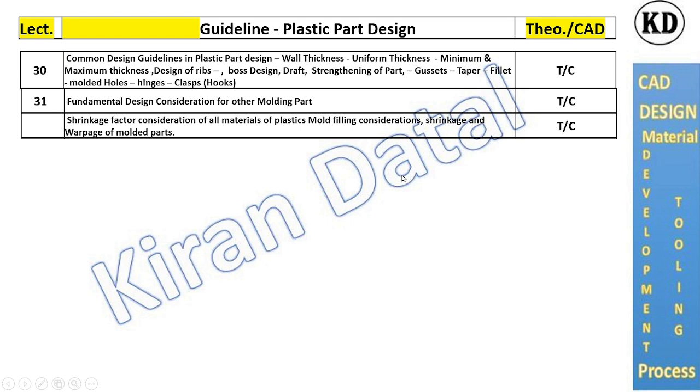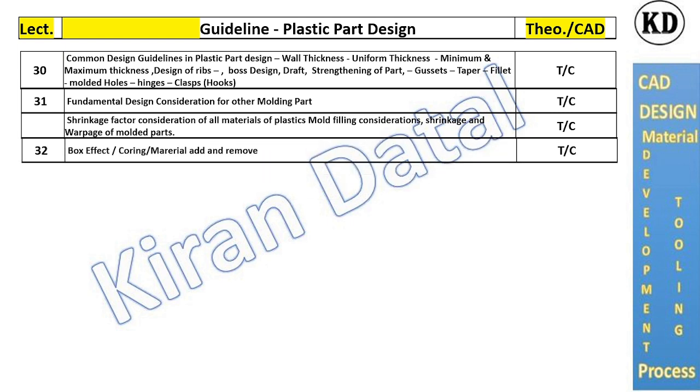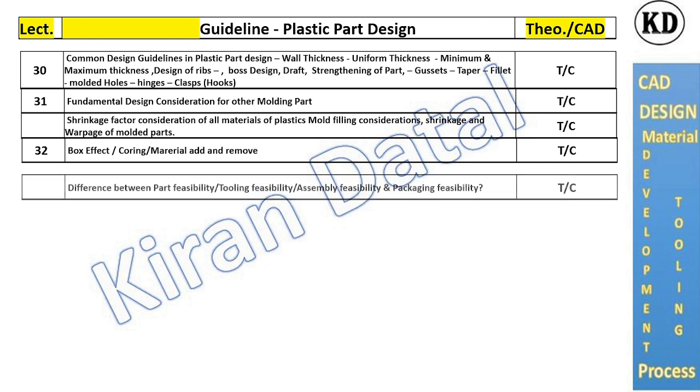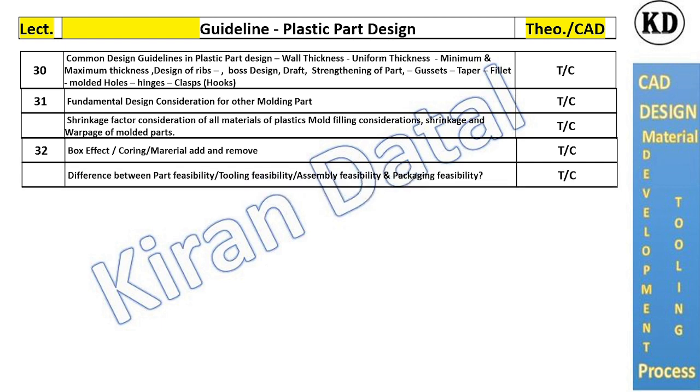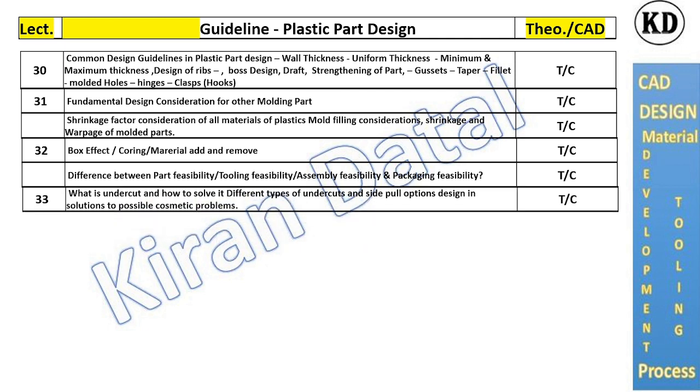Shrinkage factor considerations while designing, box effects, coring, materials add and remove. Difference between part feasibility and tooling feasibility, as I already told in the tooling section. Next one will be what undercuts are and how to avoid or minimize them by change in design.